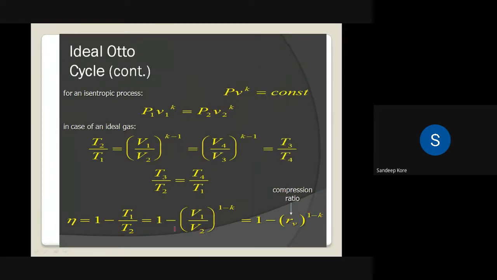Efficiency is equal to 1 minus V1 by V2 raised to 1 minus gamma. V1 by V2 is the compression ratio. So efficiency is equal to 1 minus compression ratio raised to 1 minus gamma. Or we can write efficiency is equal to 1 minus 1 upon R raised to gamma minus 1. If you take this R in the numerator, that is the efficiency of the Otto cycle. So this is the derivation.